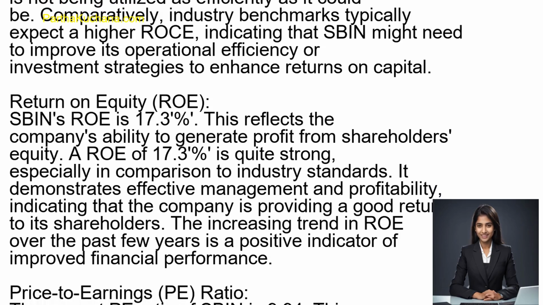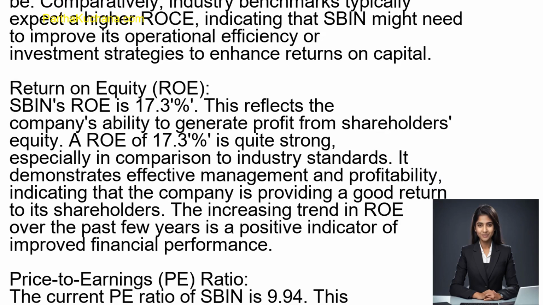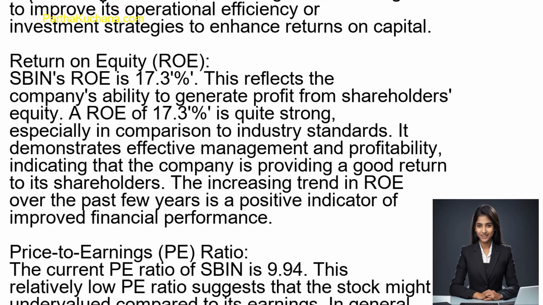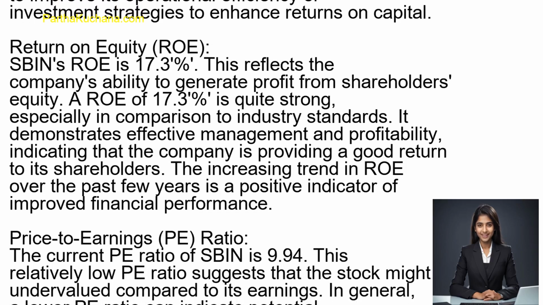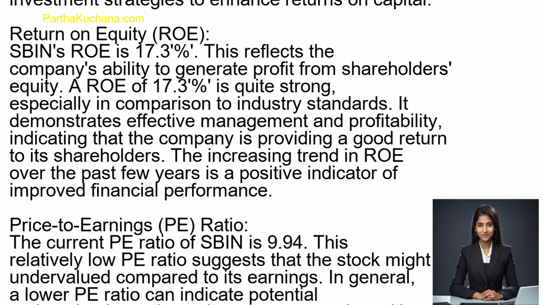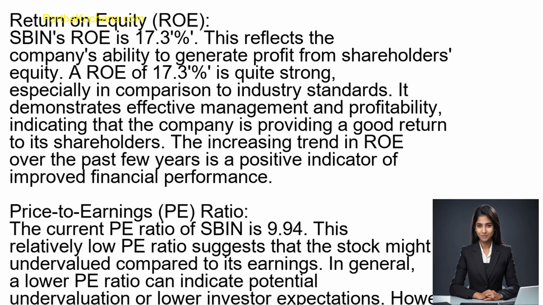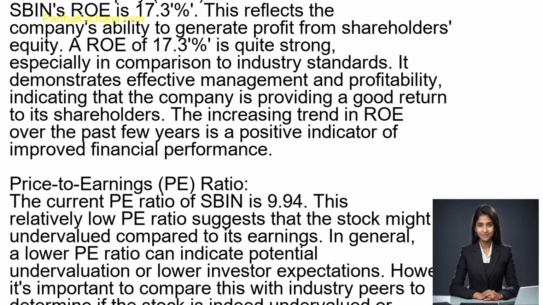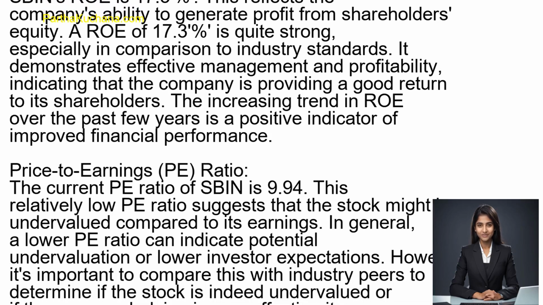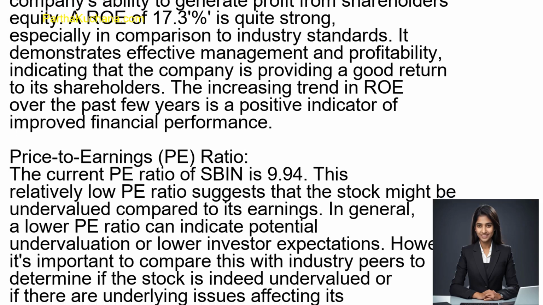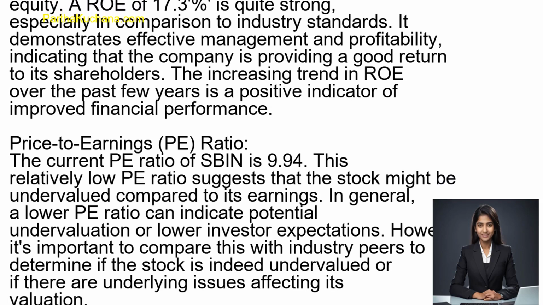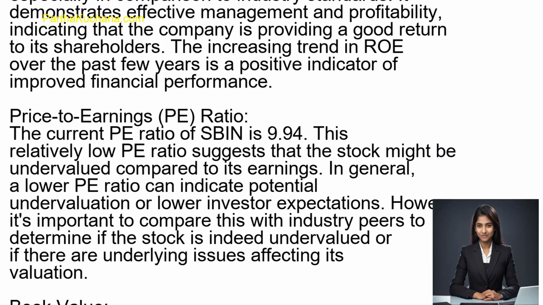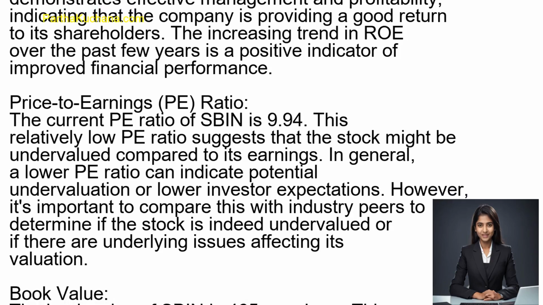Price to earnings, P/E ratio. The current P/E ratio of SBIN is 9.94. This relatively low P/E ratio suggests that the stock might be undervalued compared to its earnings. In general, a lower P/E ratio can indicate potential undervaluation or lower investor expectations. However, it's important to compare this with industry peers to determine if the stock is indeed undervalued or if there are underlying issues affecting its valuation.